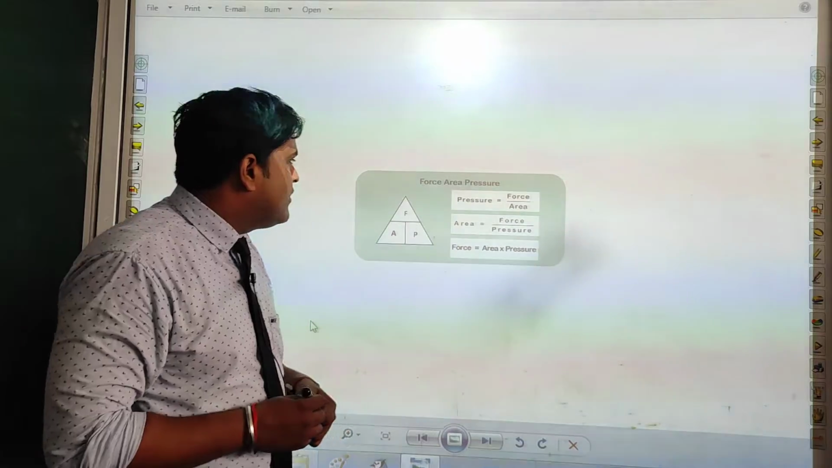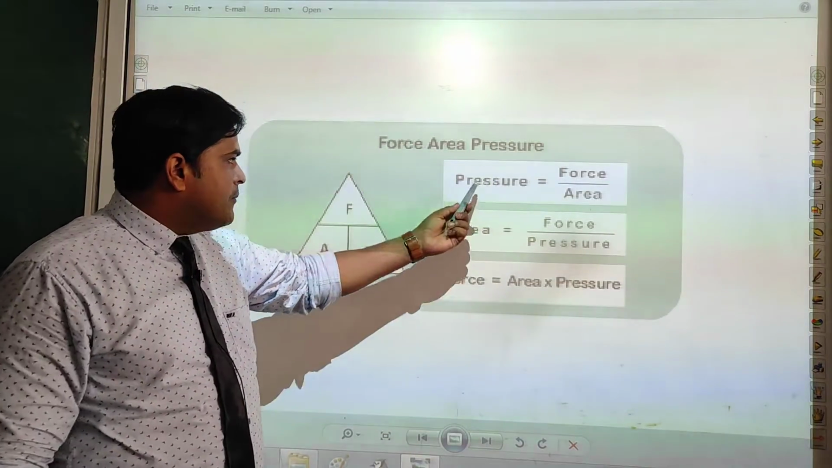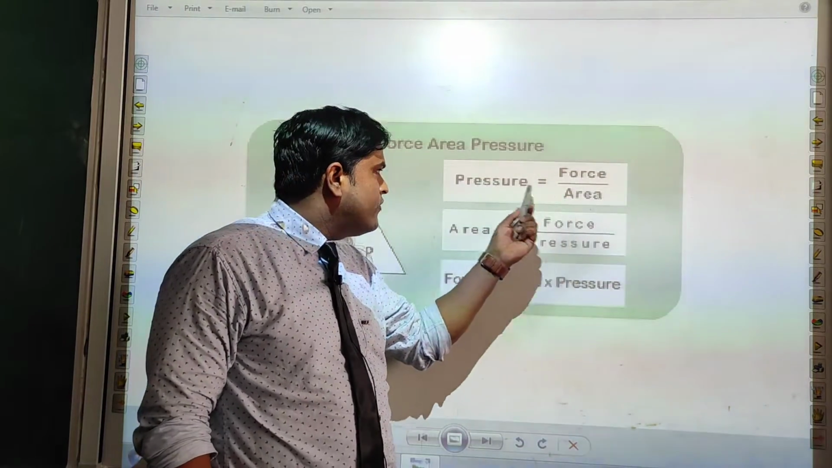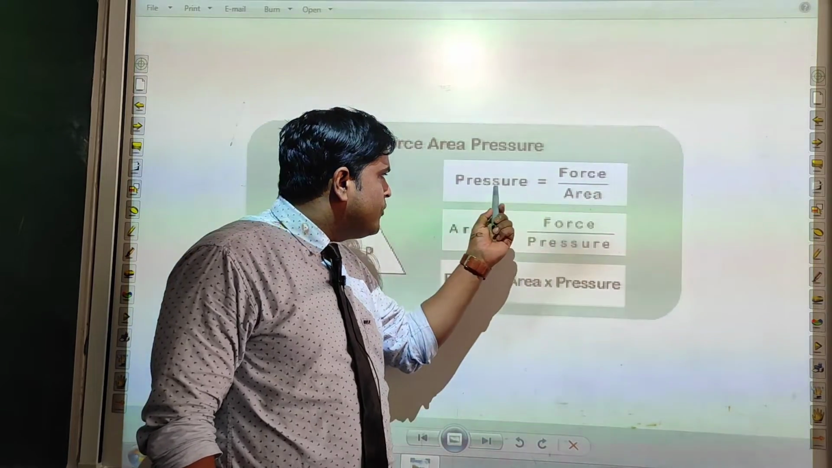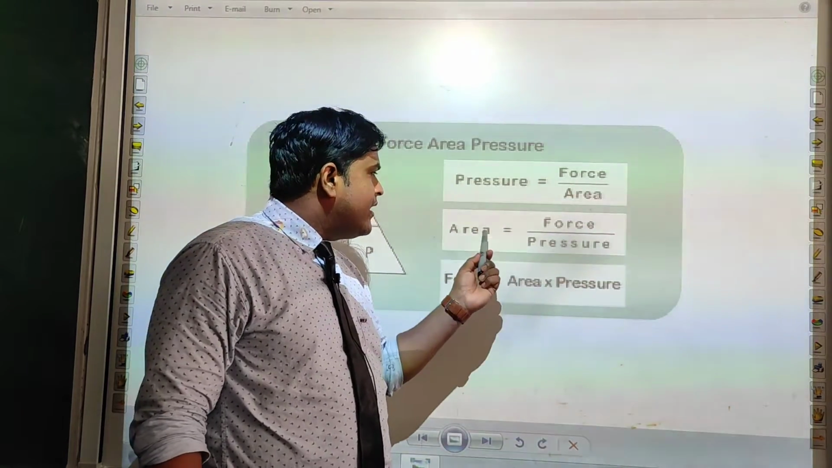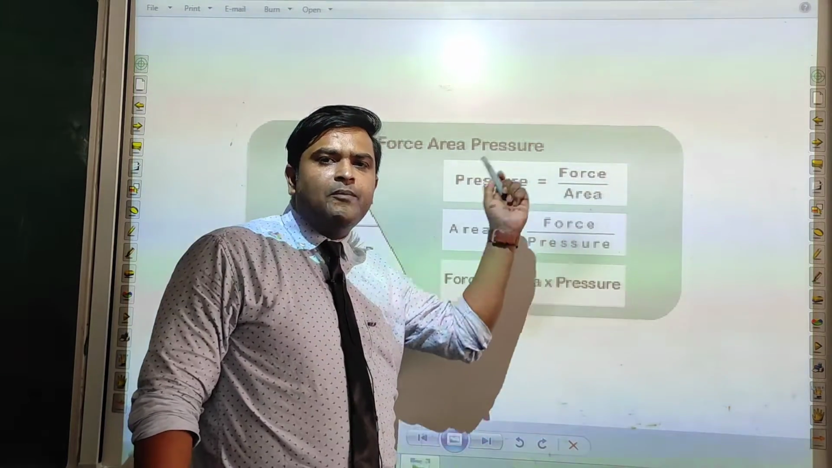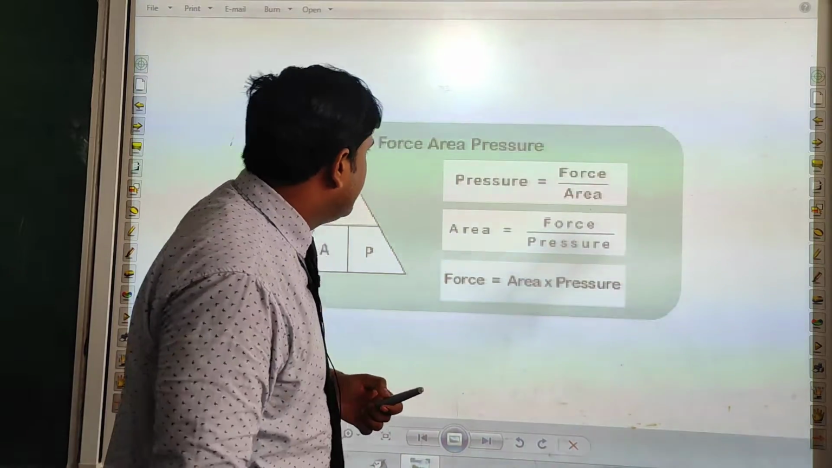Now we'll deal with the formulas that you have to study regarding the numericals. Pressure is force by area, so if you want to calculate force in terms of pressure and area, this will be cross multiply. Force is equal to pressure into area, and if you want to calculate area, this will be force upon pressure. So with the help of a single formula you can derive so many other formulas also.